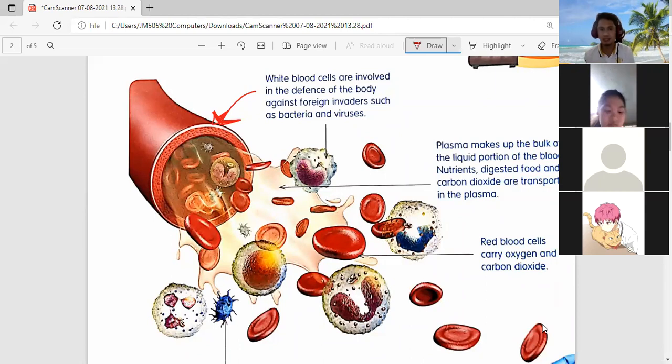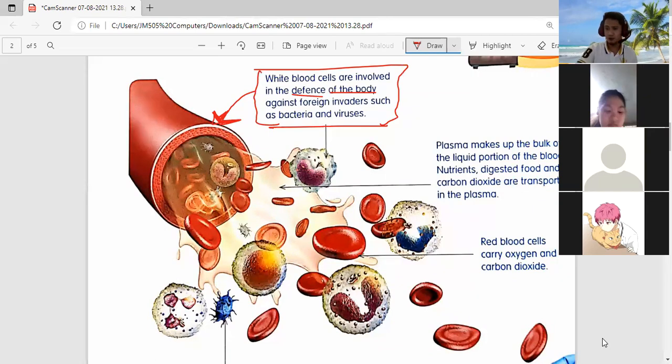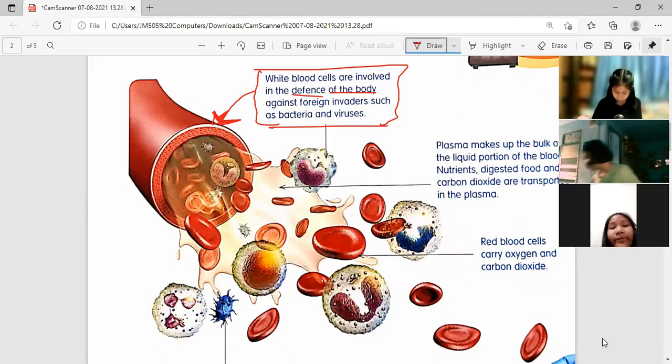You said white blood cells and red blood cells. The white blood cells fight the viruses and bacteria. So here, this one, the white blood cells are involved in defense of the body, meaning they fight against foreign invaders such as bacteria and viruses.